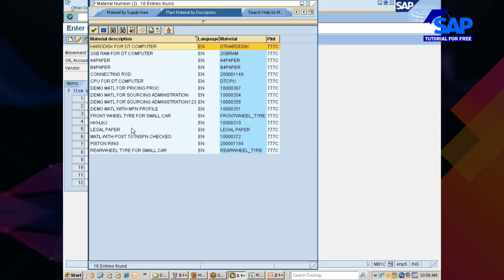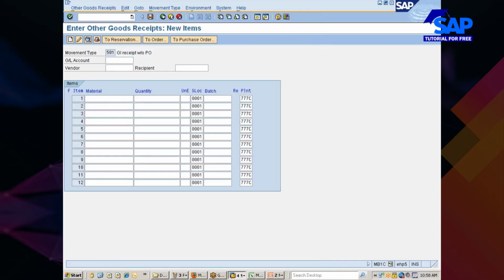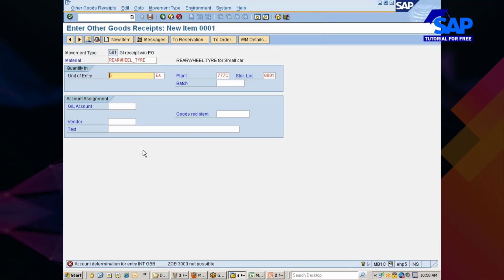For example, railway tie. How much quantity? Let's say 5. Hit enter. Okay, now there is some problem. This account MMFI integration problem. The next step that we are going to discuss is MMFI integration, as I told you yesterday. That deals with which account will be updated for which particular scenario.